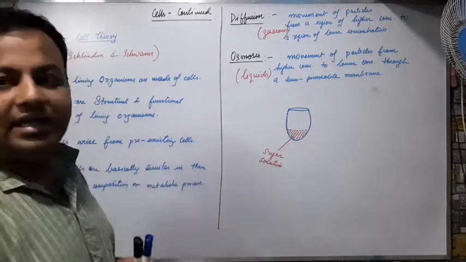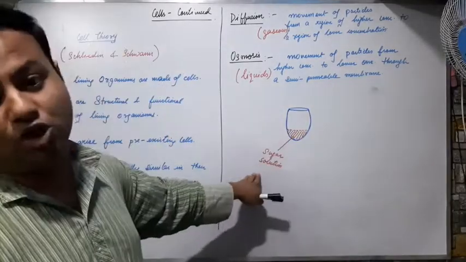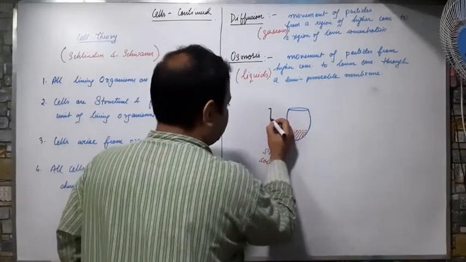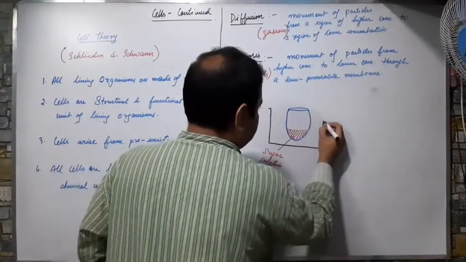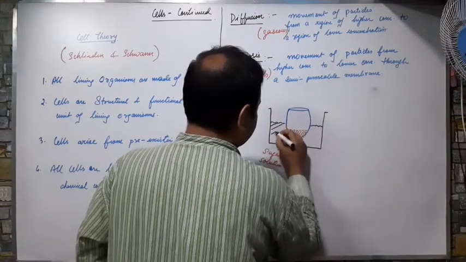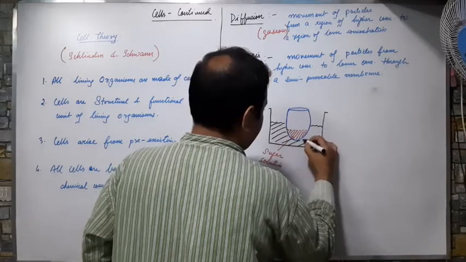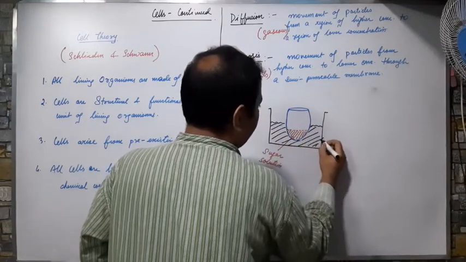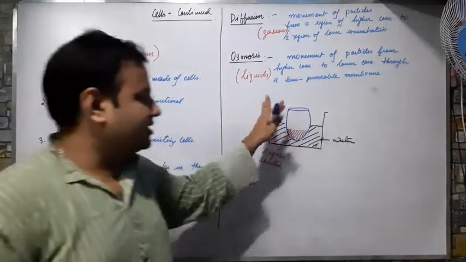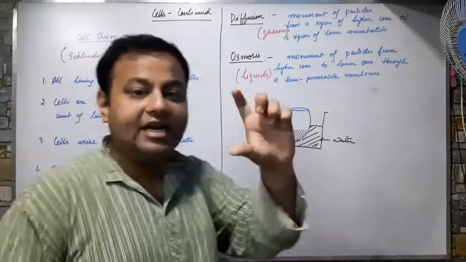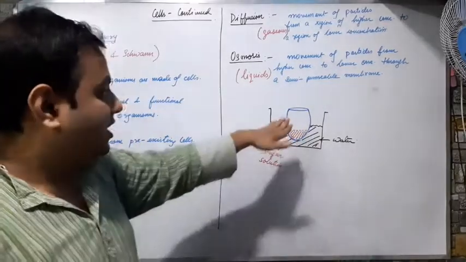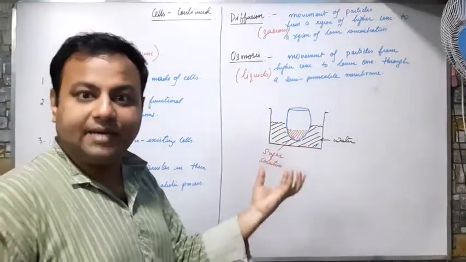I will fill that eggshell up to a portion with sugar solution, and will then put this whole apparatus in a water jar. Okay. So this is the experiment. What was the experiment? I have taken an eggshell, the hard covering outside the egg. Okay, so it is bowl type. You will get a bowl vessel type substance.